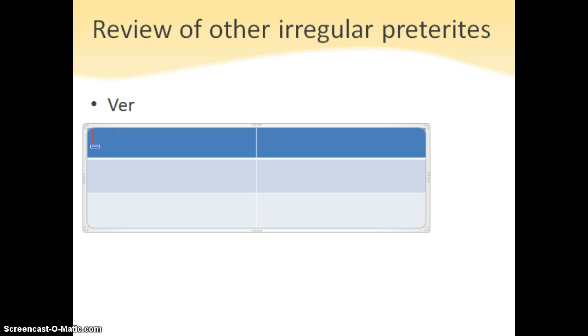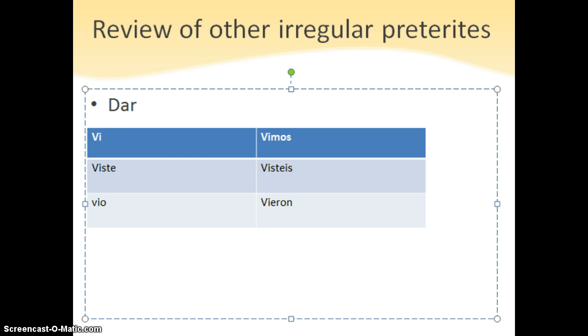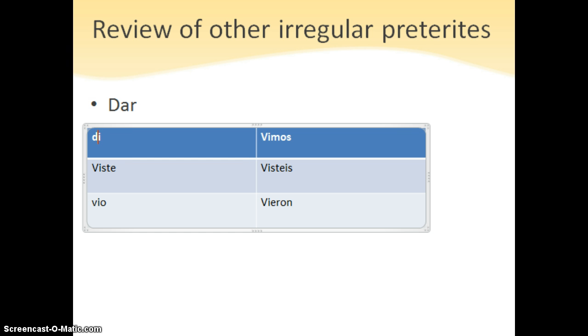Now we have ver. This one's really easy. It's pretty regular. The only difference is it doesn't have accents. Vi, viste, vio, vimos, visteis, vieron. And then, really similar to ver is dar. The only difference is wherever there's a V, now there's a D. So di, diste, dio, dimos, disteis, dieron.